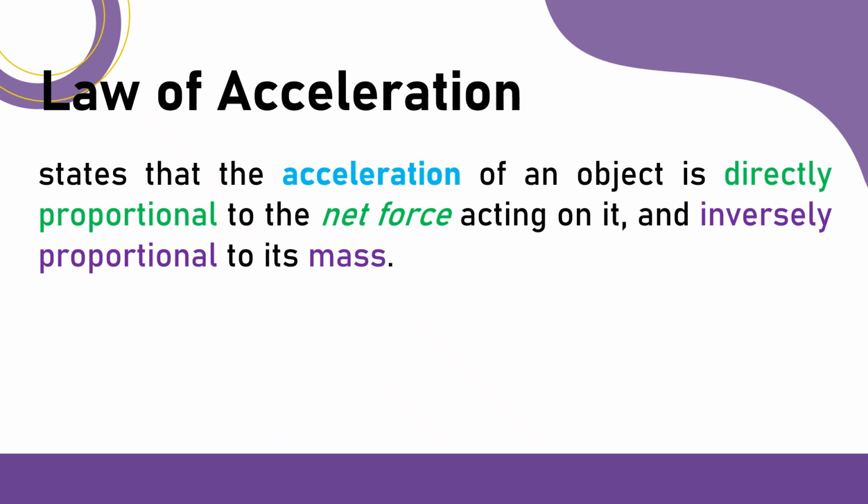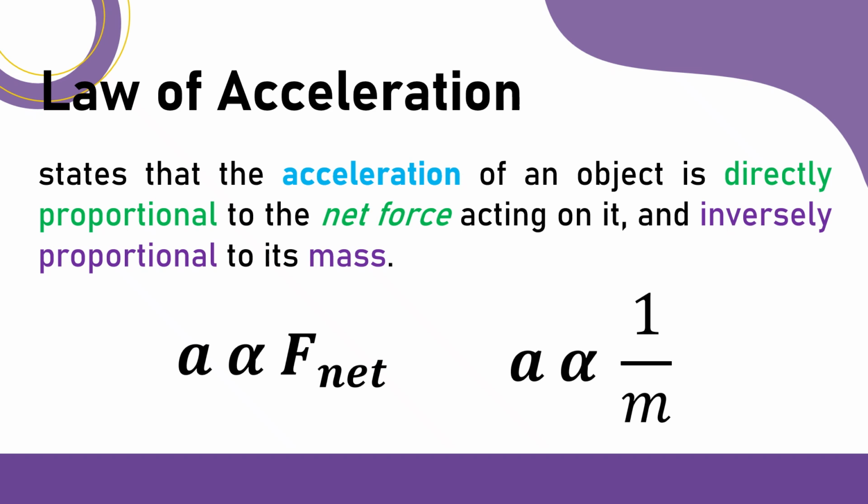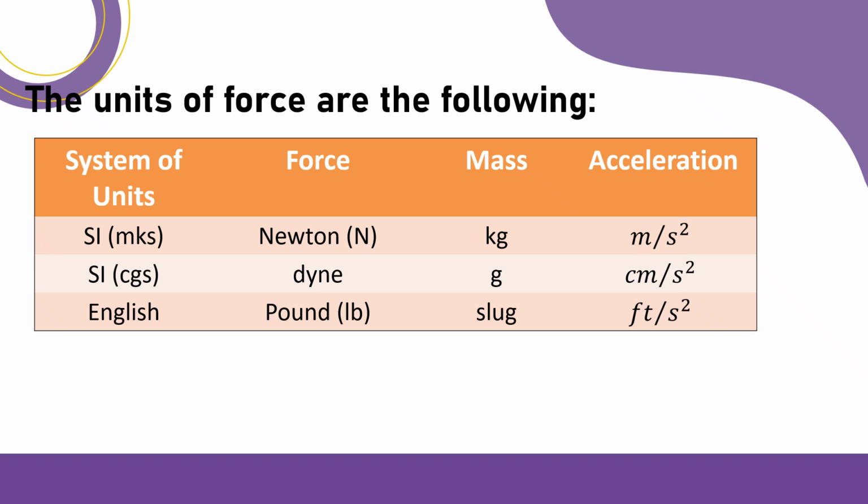Next law is the law of acceleration. It states that the acceleration of an object is directly proportional to the net force acting on it and inversely proportional to its mass. Remember that acceleration is the rate at which an object's velocity changes over time. The units of force are the following. We could use newton or dyne.